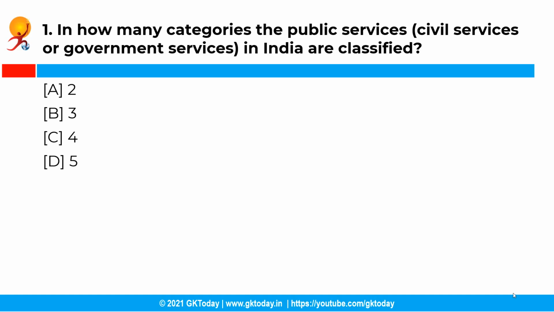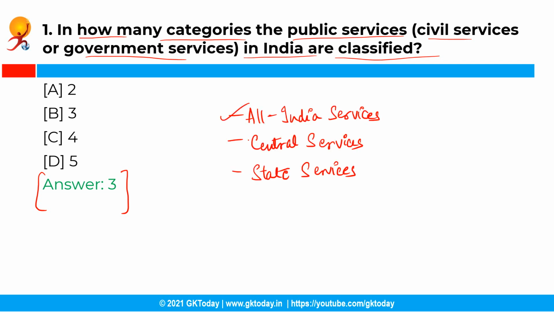The first question is, in how many categories are the public services, civil services or government services in India classified? So you have the following options and the correct answer is option B, that is 3. The public services in India are classified into 3 categories according to the Government of India. They are All India Services, Central Services and State Services.